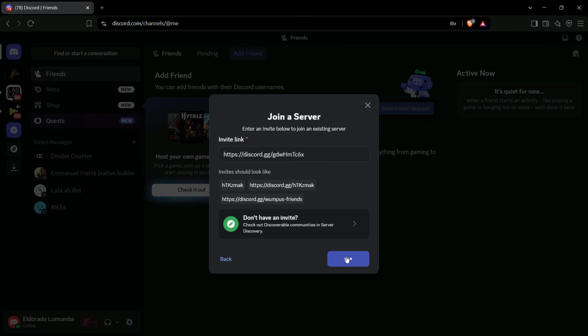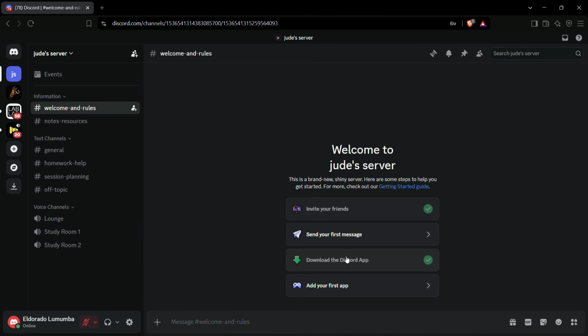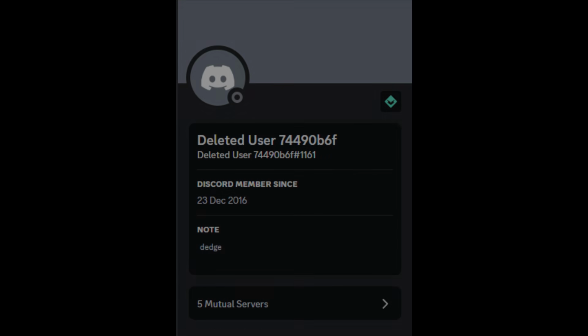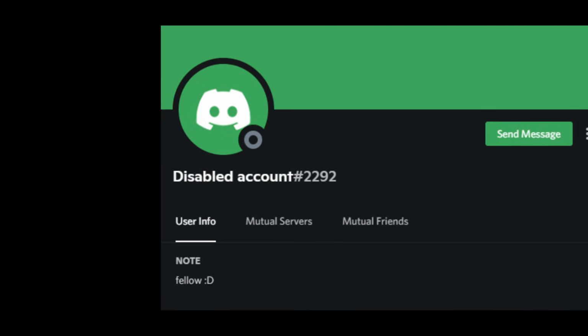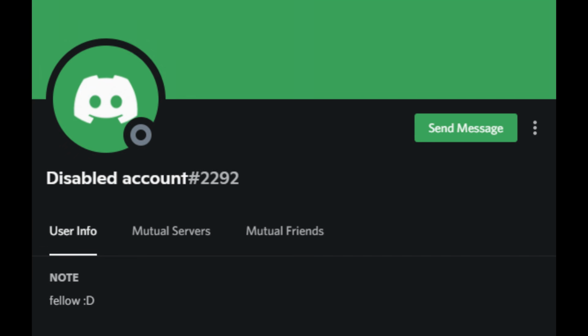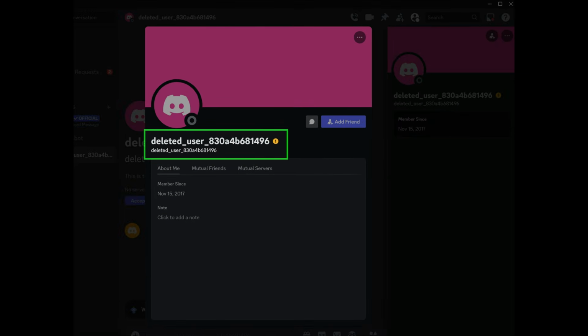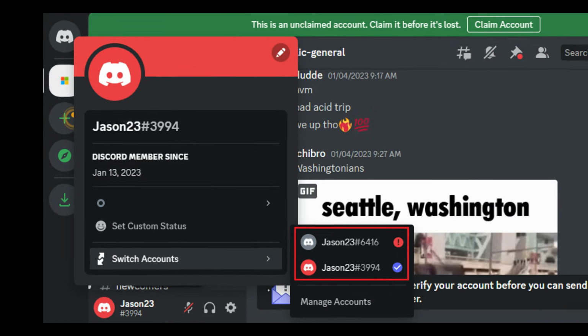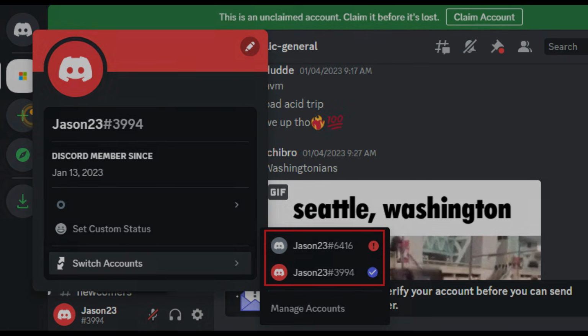I pulled up 2 of my separate accounts side by side here. Different usernames, different avatars. And look how much of this fingerprint data actually matches. That's the part people miss when they think a fresh install means a fresh identity. So back to that cold open. Same IP, same device, all 5 accounts joining the same server within a few minutes of each other. Discord's system didn't have to guess anything here. It just connected the dots almost immediately.